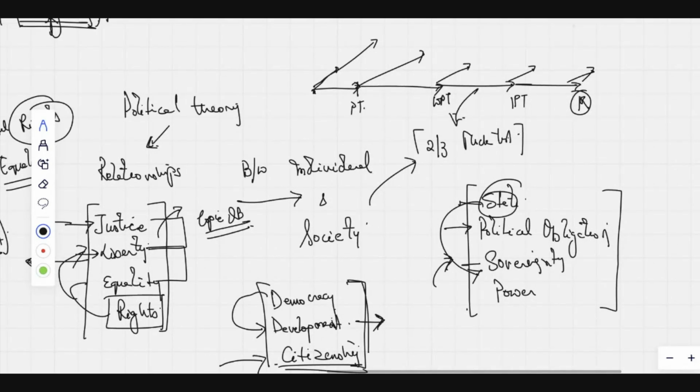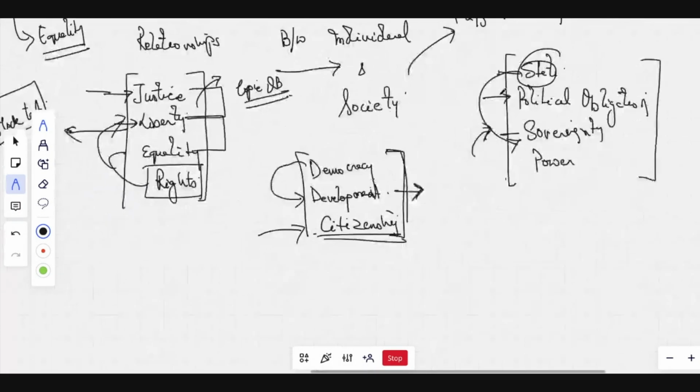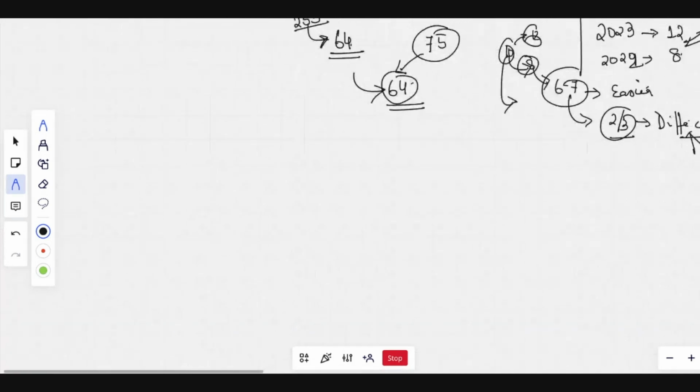So let's start with any single topic, and maybe we can start with justice, so that we can first discuss what should be the approach of studying any of the topics under political theory. So we are talking about political theory.